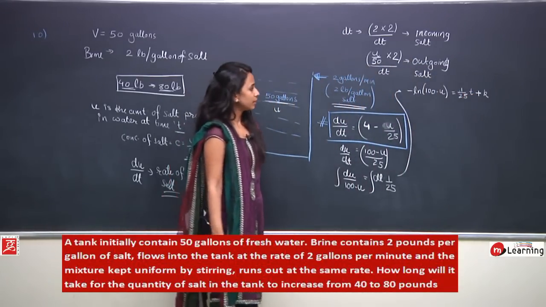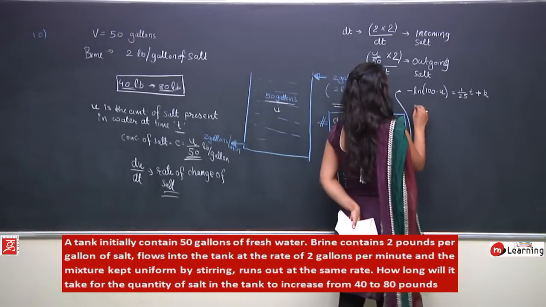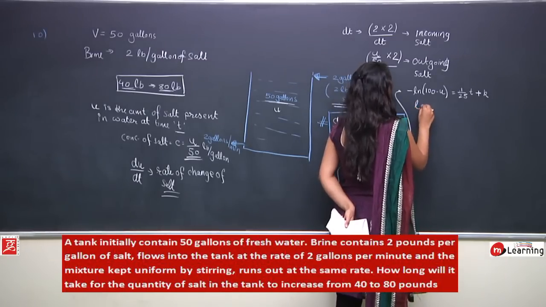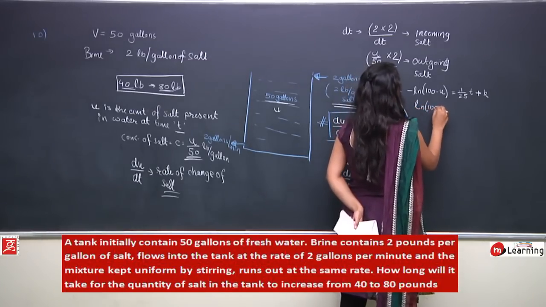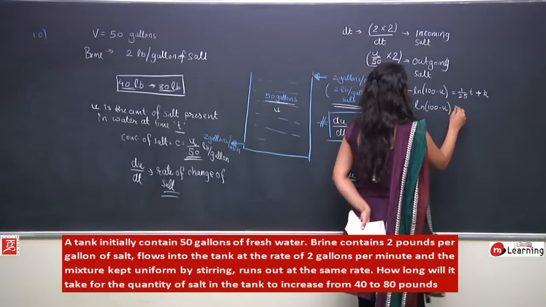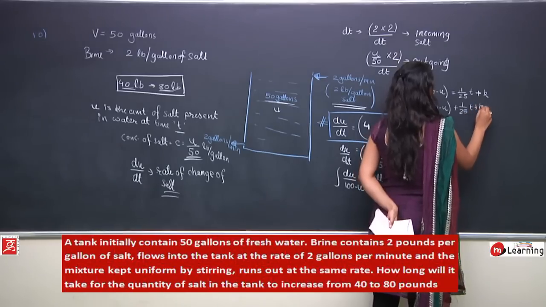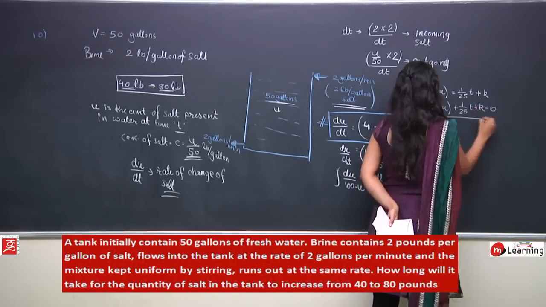Any doubt till here? So I have an equation: ln 100 minus u plus 1/25 t plus constant k would be equal to 0.